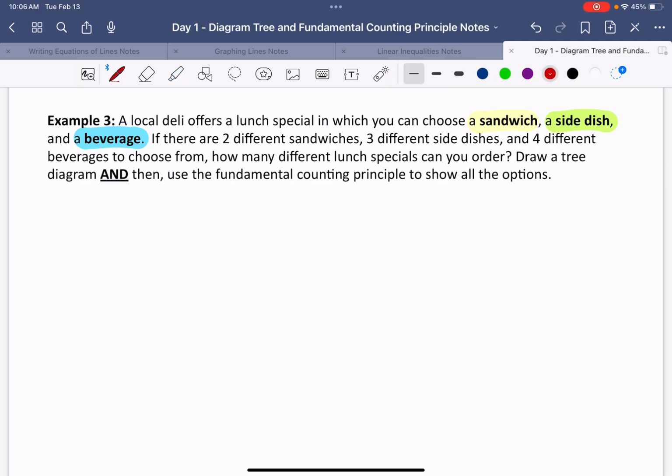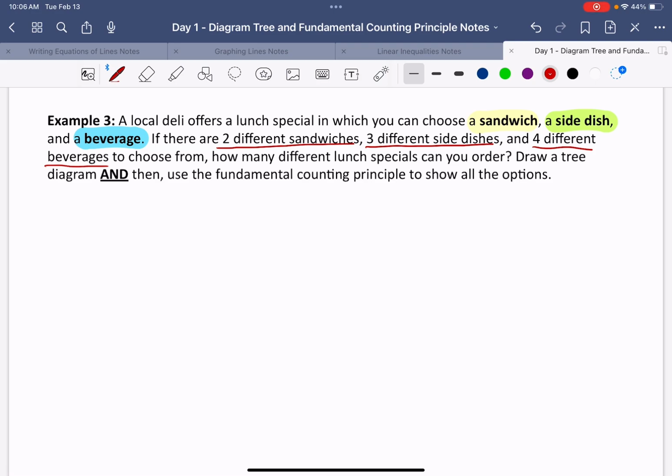So it's saying I have 2 different sandwiches. So maybe I have like a meatball sandwich and an Italian sub, okay? And then I have 3 different side dishes. We could say we have like fries, chips, and a salad, okay? And we have 4 different beverages to choose from. I could have, I don't know, water, milk, orange juice, and soda. Okay, and so it's asking me how many different lunch specials can you order? We'll draw a tree diagram and then use the fundamental counting principle to show all the options.